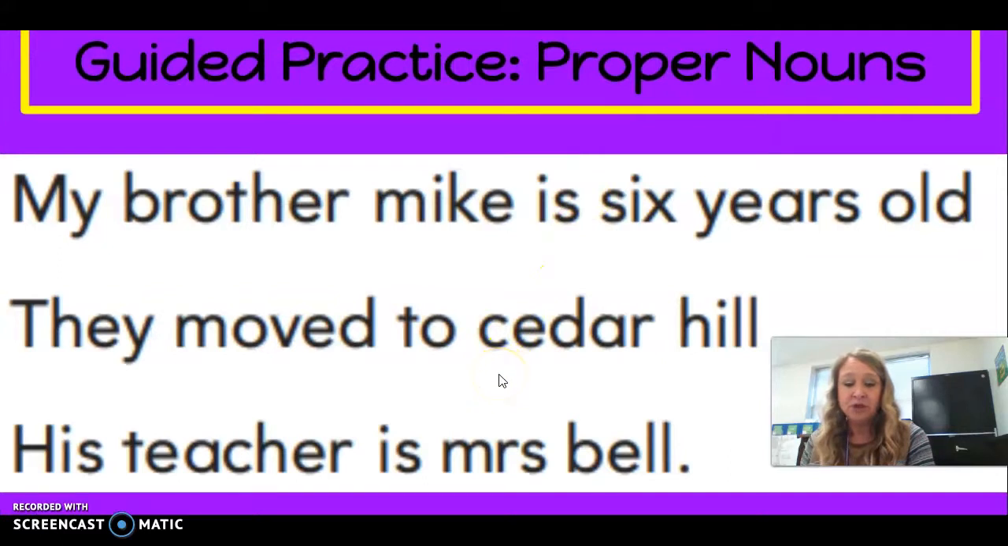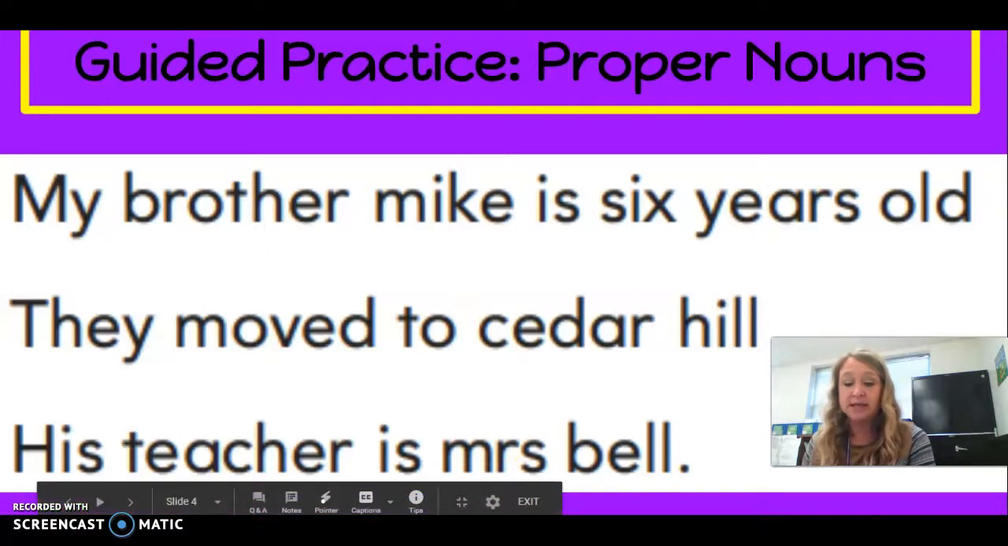They moved to Cedar Hill. Look at that sentence for a minute and see if you can find a proper noun that names a special place. Where did they move? If you are thinking Cedar Hill, you are correct. The sentence says they moved to Cedar Hill. So we need to write Cedar Hill correctly.